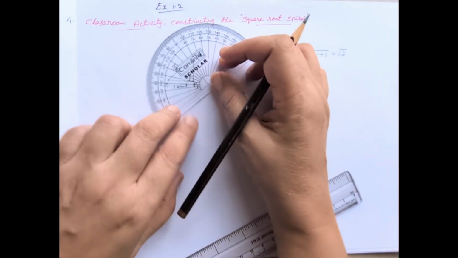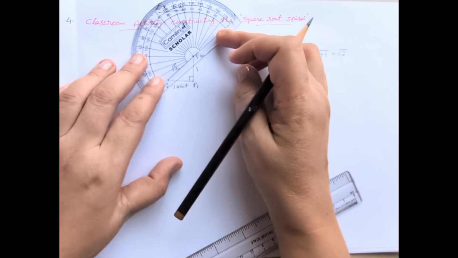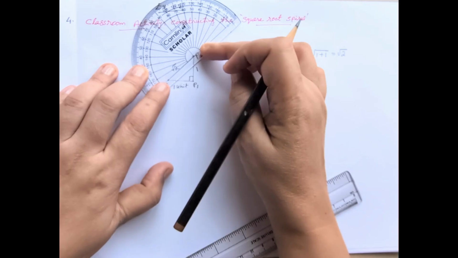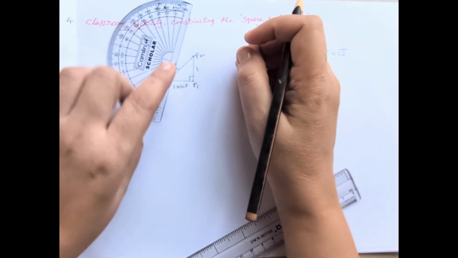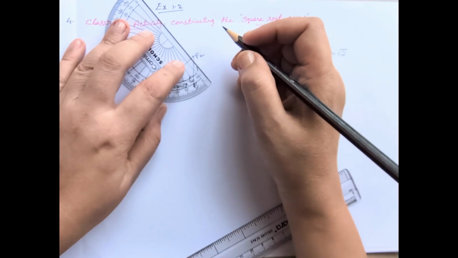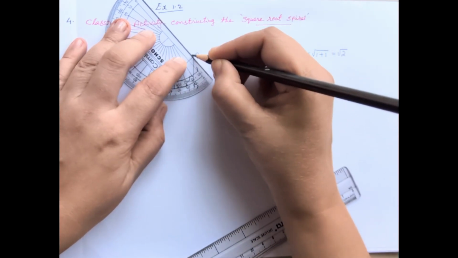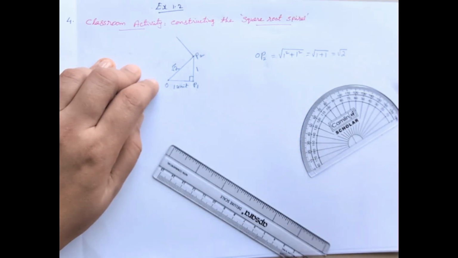Next part, take this OP2 as the baseline. Keep your protractor with P2 as the center and OP2 as the base. Mark 90 degrees. There also we draw the perpendicular line the same way. Here also we need just 2 centimeters.